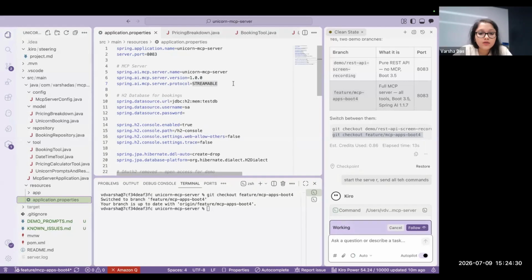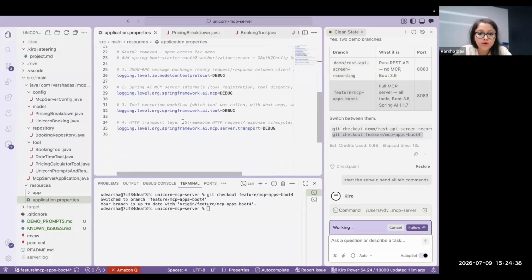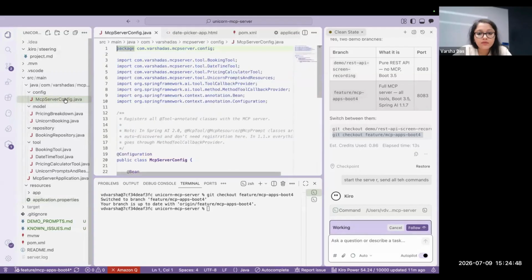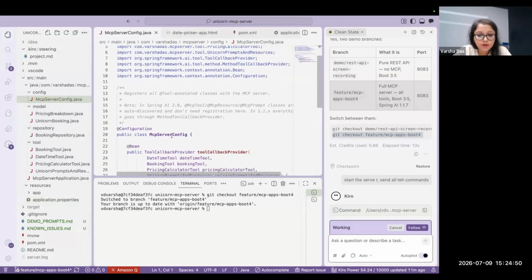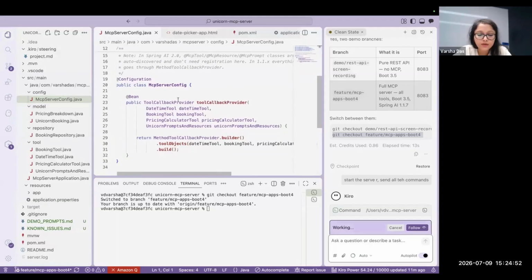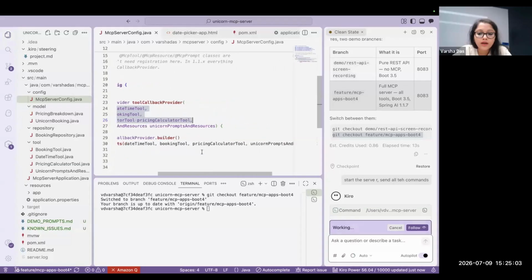So in this resources, if you see this highlighted portion, this is the change that we have added. We have added a name, and this is the protocol. And over here, for detailed JSON RPC message exchange logging, we have added this logging level properties as well. And the third and final change is this configuration file, which is the most important. Here we have registered the tools that we are exposing. In this case, I have some more tools for the business logic supported, and all of that has been registered